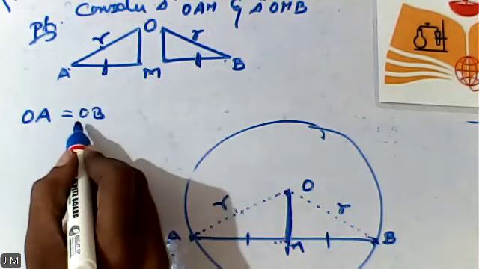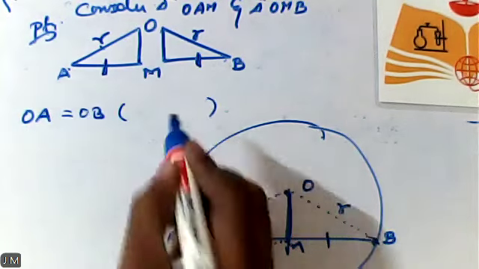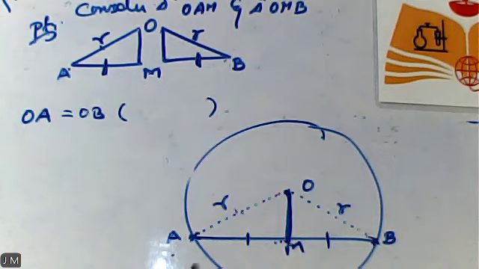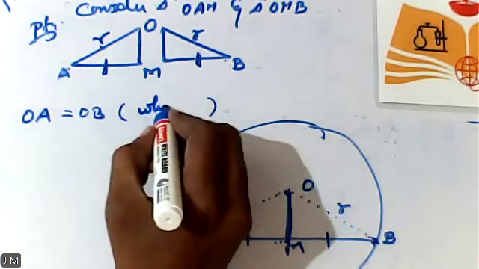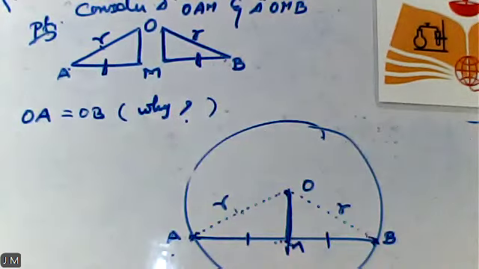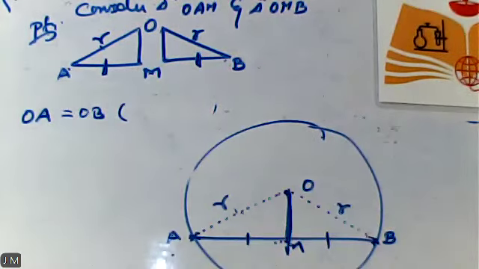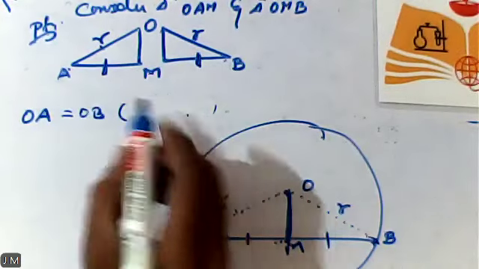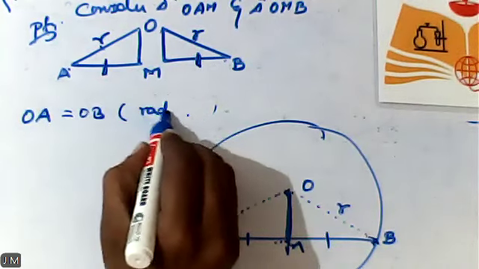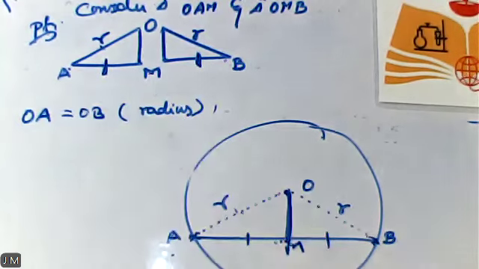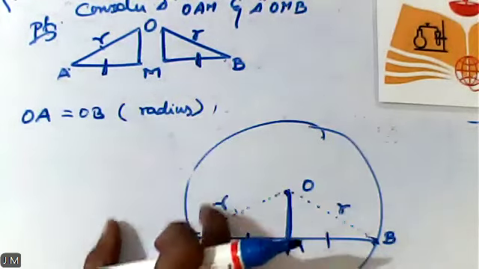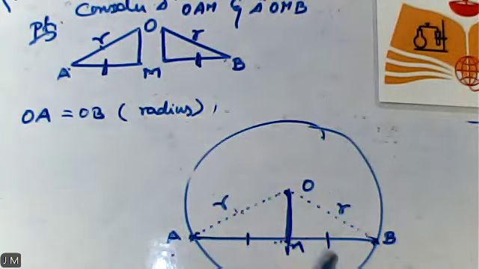Any one of you can tell me the reason. Simply they may ask us to write that reason, but during your exam you are not supposed to mention the word why. We have to write the reason: because of radius. For listing out the reason alone, you will be getting 1 mark.